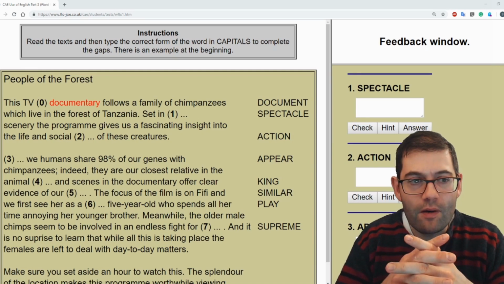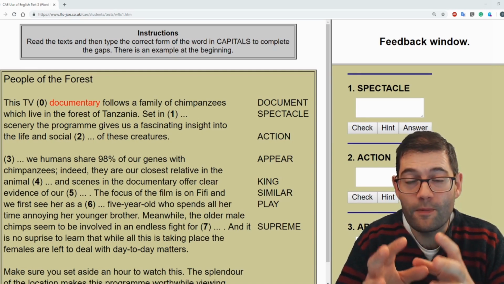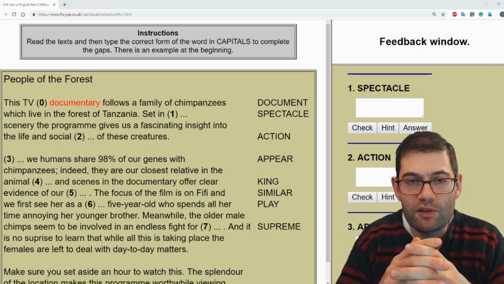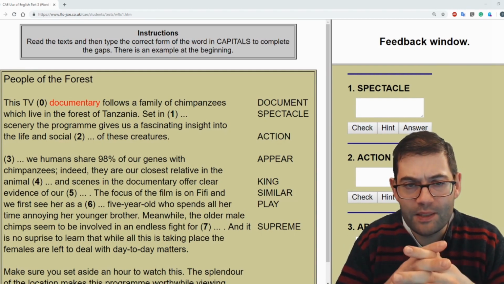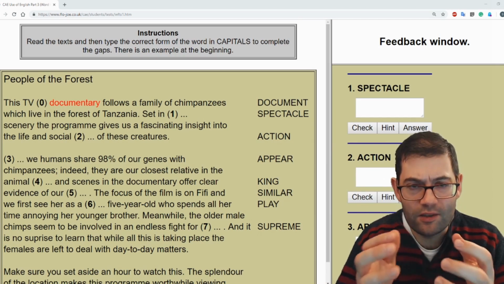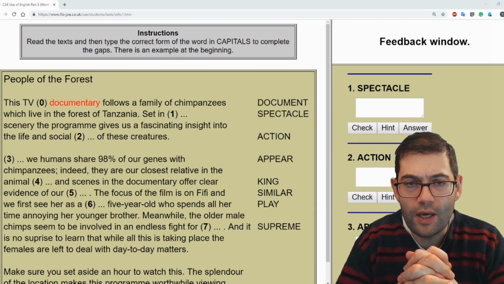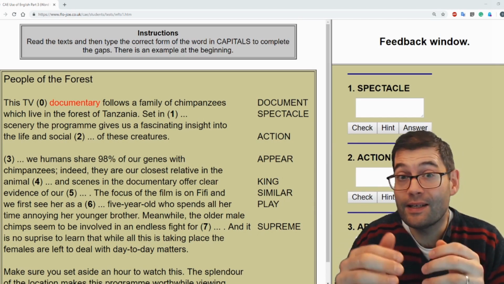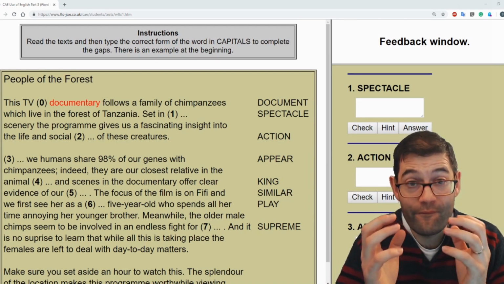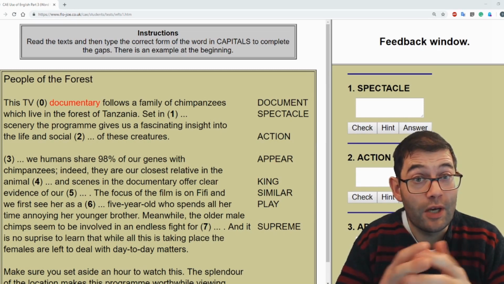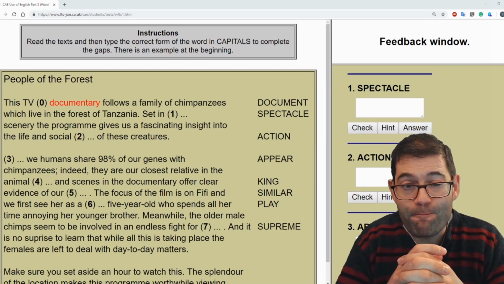And in this video I'm going to walk you through a word formation question, part 3 of the Use of English paper for the CAE or Advanced. This particular question comes from the excellent website Flojo.co.uk. There's a link to Flojo and to this exercise in the video description below. If you haven't checked out Flojo, it's full of great resources to help you get ready for your CAE exam.